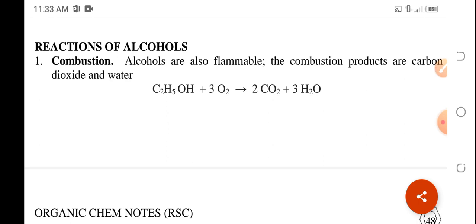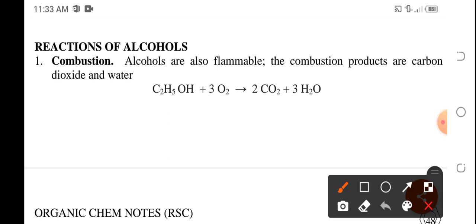Okay, for the reactions of alcohol, we have combustion. Of course, all alcohols are flammable, and during combustion of this organic compound, carbon dioxide and water and of course energy will be produced. Bioalcohols in the form of methanol, so may mga bioalcohols tayo.